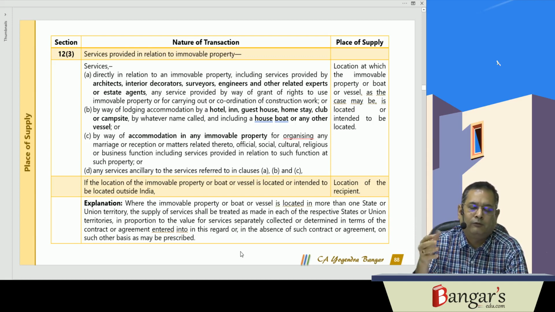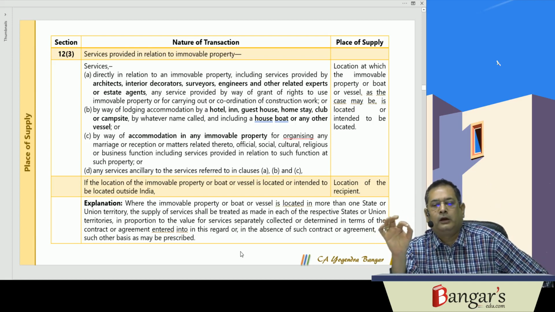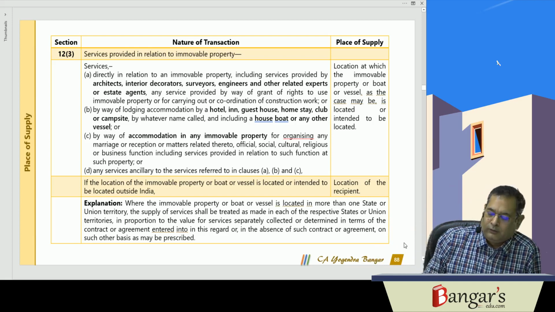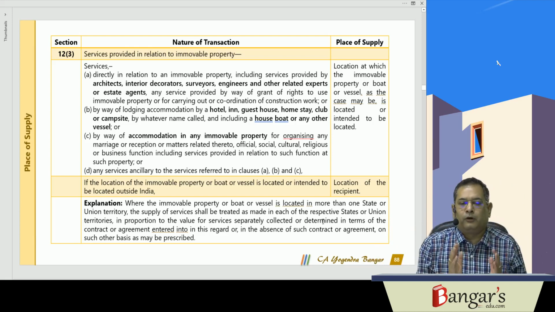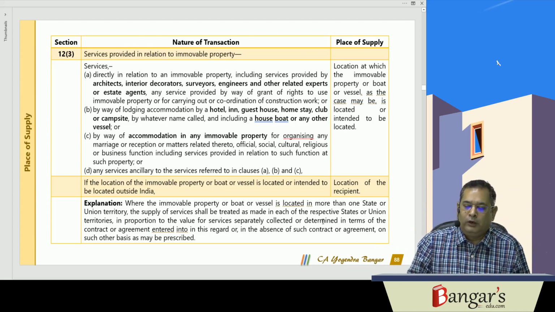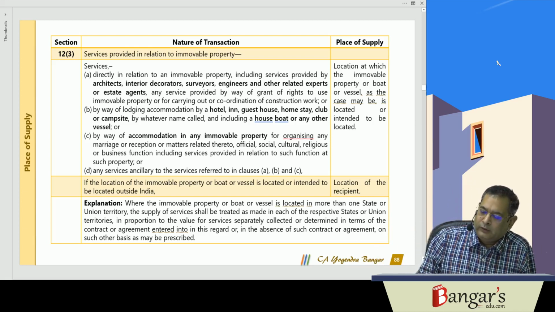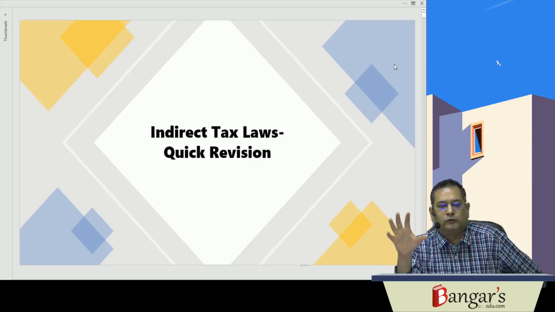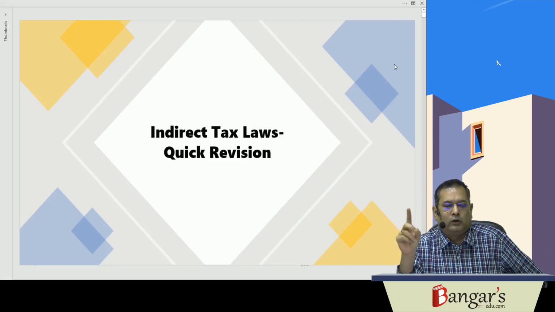It will be covered in 350 or 400 slides. You can see the same and easily understand it. This is not just covering some key points; everything that is required at the time of examination is covered here. So this was all the information about our video lectures for quick revision on the eve of the examination. You must go through the same so that you are able to revise the entire syllabus at the time of examination. Thank you very much.